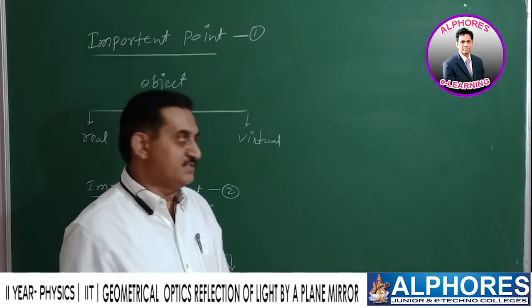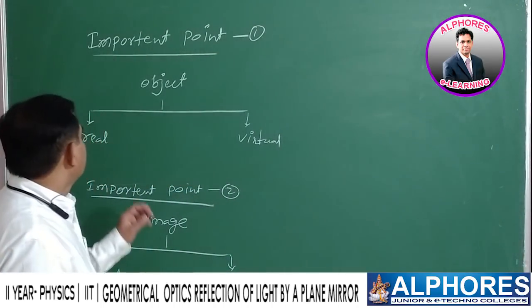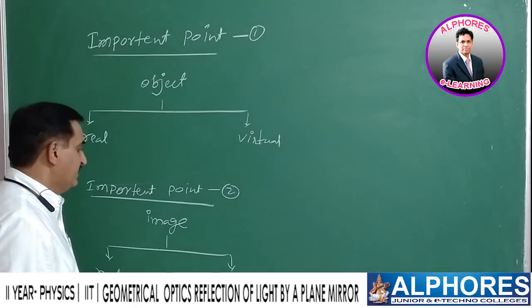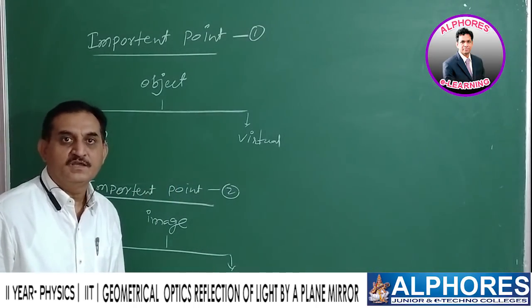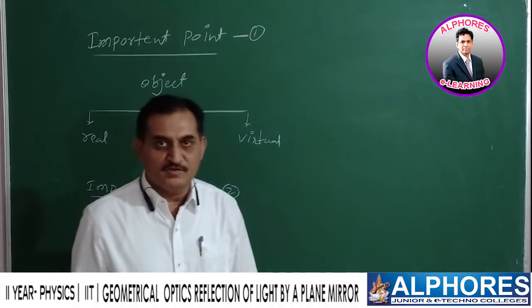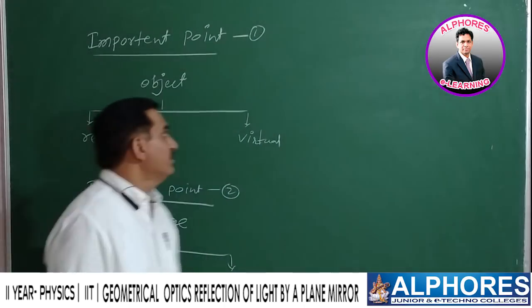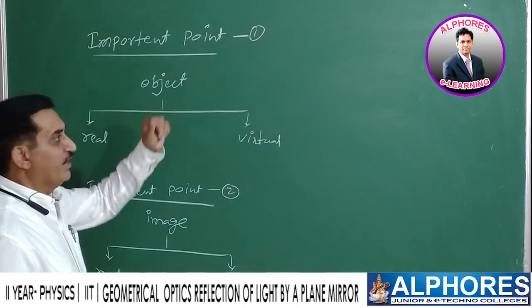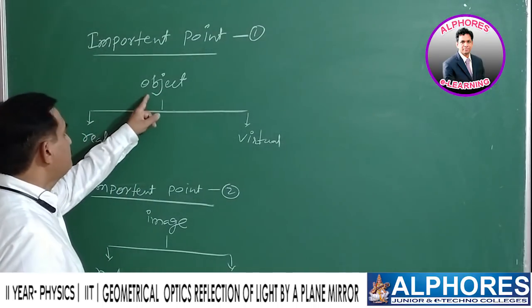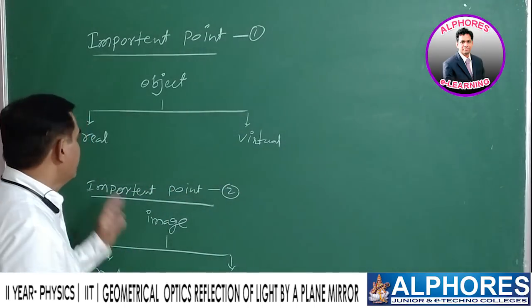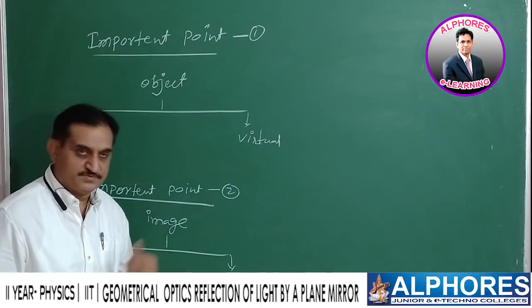Previously, we had a discussion over real and virtual objects and real and virtual images. And regarding them, I would like to emphasize a very important point. Important point 1: object is of two types, real and virtual. Regarding them, we discussed all the information.